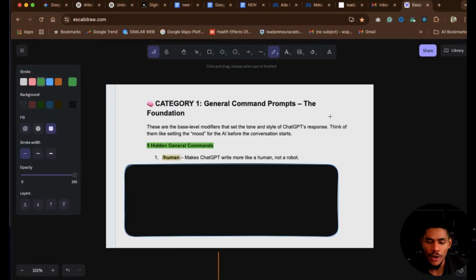Let me walk you through what category number 1 is. In category number 1, we are focusing on what we call the general command prompt, right? This is the foundation of every ChatGPT. We call it the base prompt. This is what you need to start with, right? So as you can see, this is the base level prompt that we use in ChatGPT.